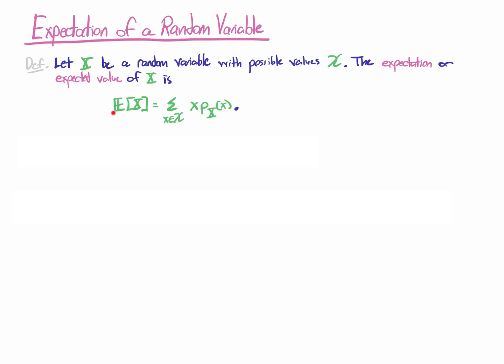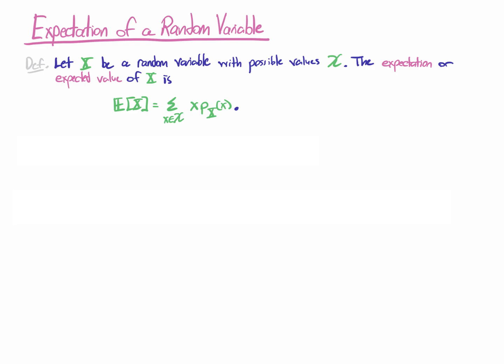We use a fancy E and then we put X in brackets, and that's our notation for the expectation of random variable X. And the way we define it is we take every possible value of X, we multiply by the probability mass function evaluated at that value, and then we sum up all of the results. So let's look at a few examples.